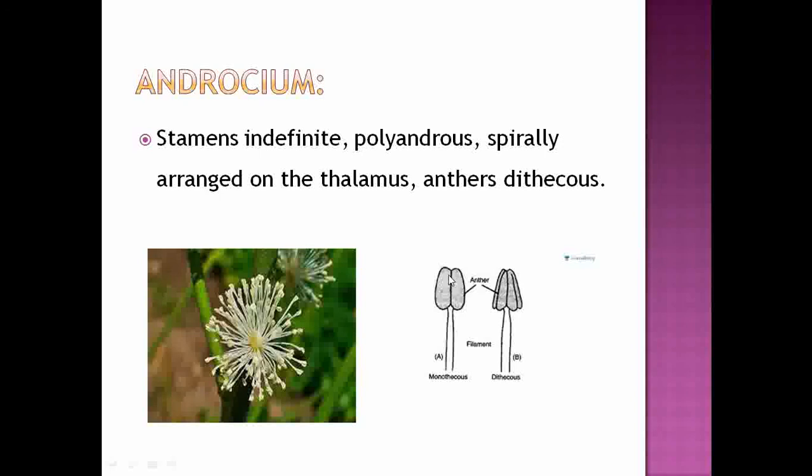What is the difference between monothecous and dithecous anthers? If you cut that anther, you are going to visualize the four pollen sacs. This type of anther is called dithecous, and this type of anther is called monothecous. So this is the difference.